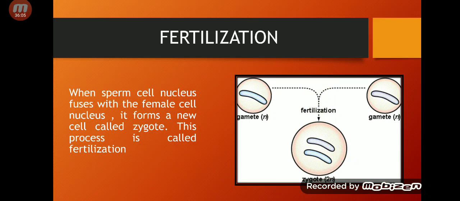This picture shows that the egg cell has n chromosomes, the sperm cell has n chromosomes, and when their nuclei fuse together, they form a zygote, which has 2n chromosomes. The zygote is a diploid cell which will develop into a baby. So a new baby will have 46 chromosomes.